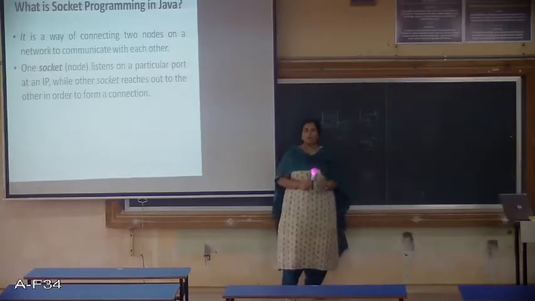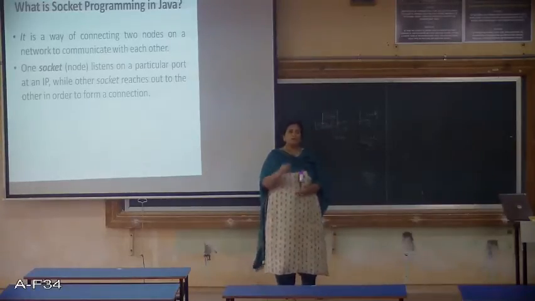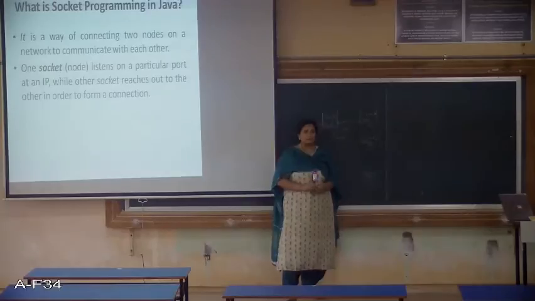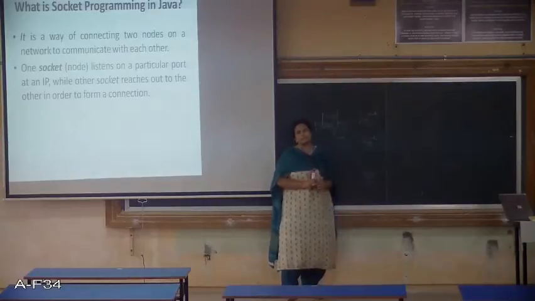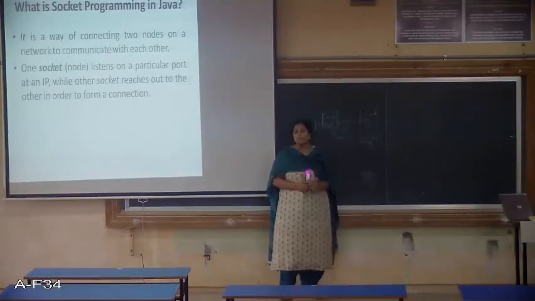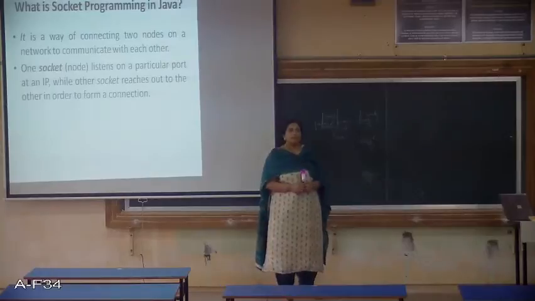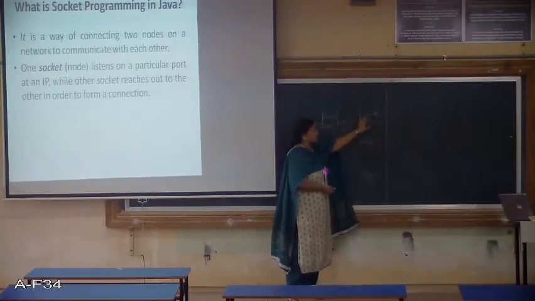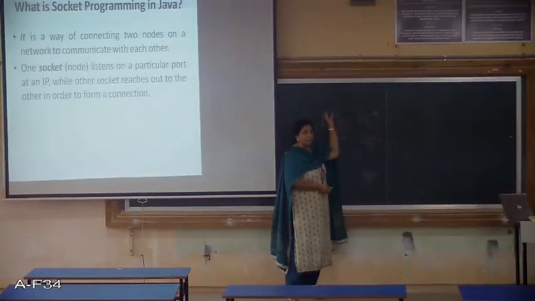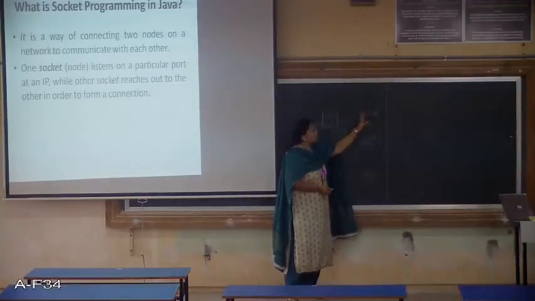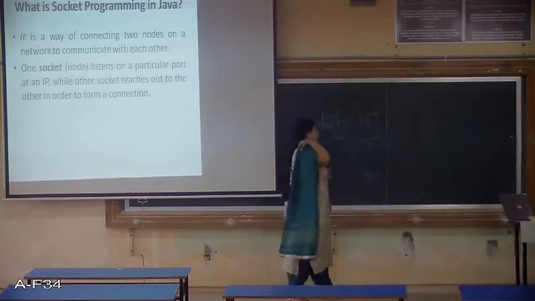So we should know the port number of that application number 4. That means we are specifically connecting with application 4 of this server. So that is the port number. That means whenever a client wants to send a connection request to the server, there are two things that the client should know. One is